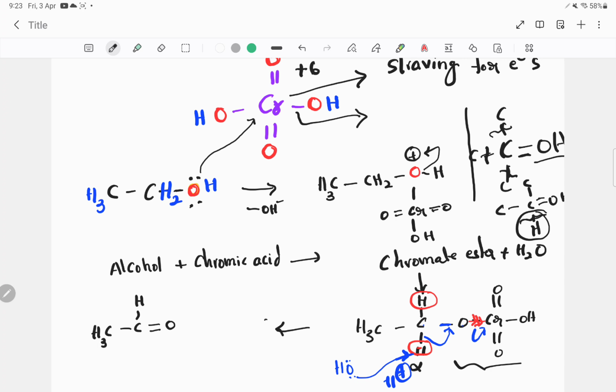Finally, alcohols are converted to aldehyde. Fine. Now what about the chromium oxidation state? Before it is plus 6, and finally one bond equals 2 electrons. He gained 2 electrons. Now this fellow has become plus 4. This is oxidation and this is reduction.